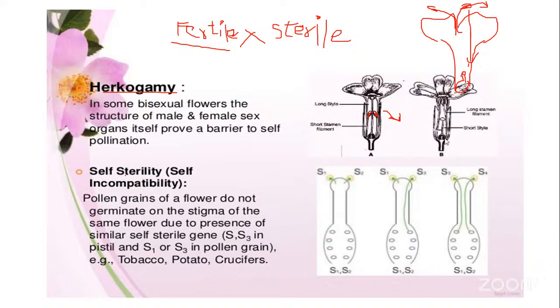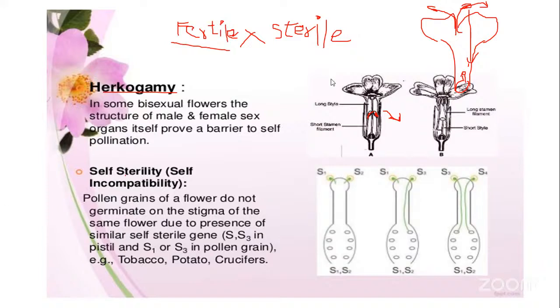Here in the other flower, the length of the filament of the stamen is very long. The filaments are long, whereas the length of the style is short. So the style, that is the carpel, is inside the flower, whereas the stamens are coming out of the flower due to the presence of the long filaments.